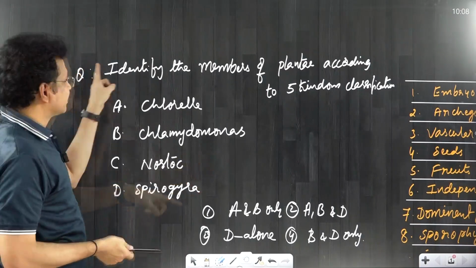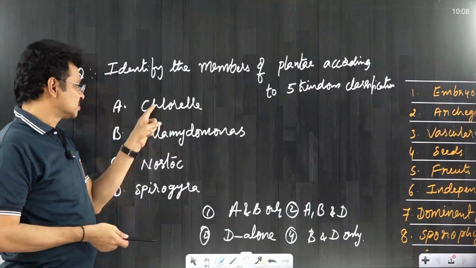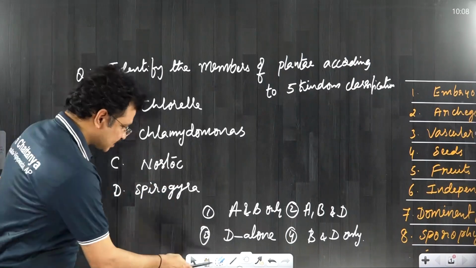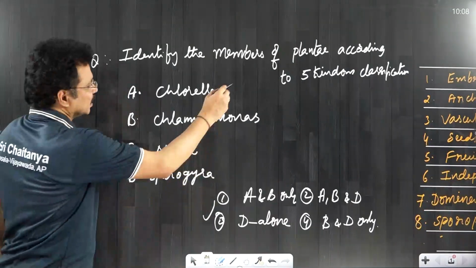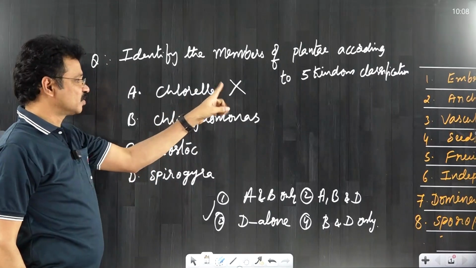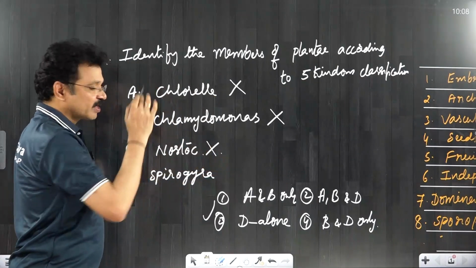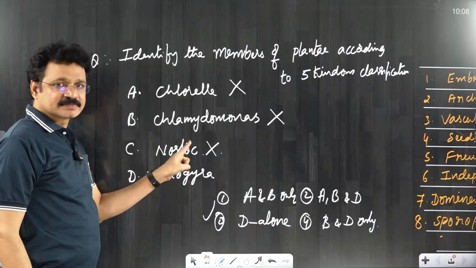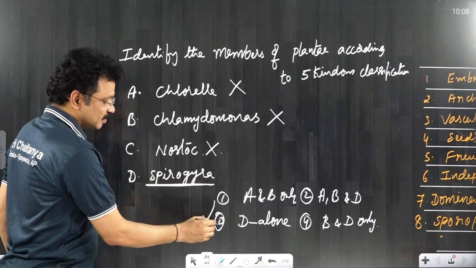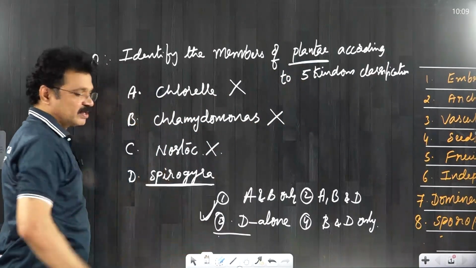For example, here one question is there: identify the members of Plantae according to 5 kingdom classification. First option Chlorella, second Chlamydomonas, third nostoc, fourth one Spirogyra. The right answer is D alone. Chlorella is not a member of the Plantae because it is unicellular, so it is placed under Protista. Chlamydomonas is also unicellular. Nostoc is unicellular and prokaryotic, that's why it is placed under a special kingdom, that is Monera. Only Spirogyra is an example for a member of Plantae. That's why the right answer is D alone, Spirogyra.